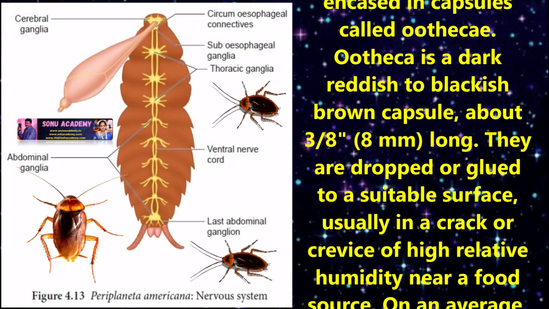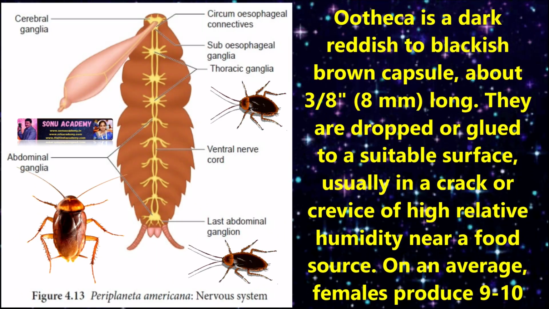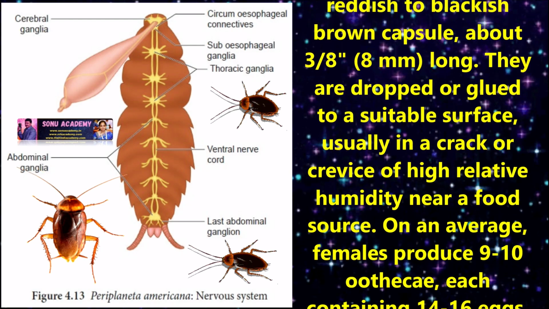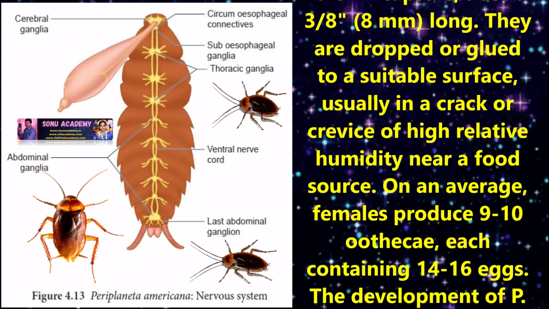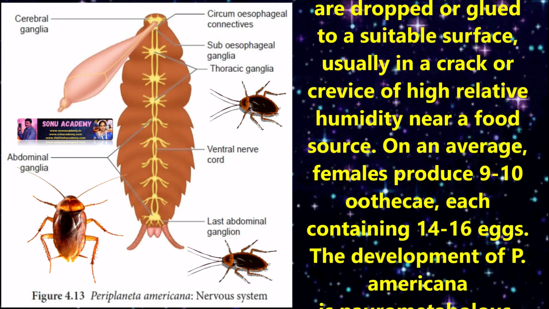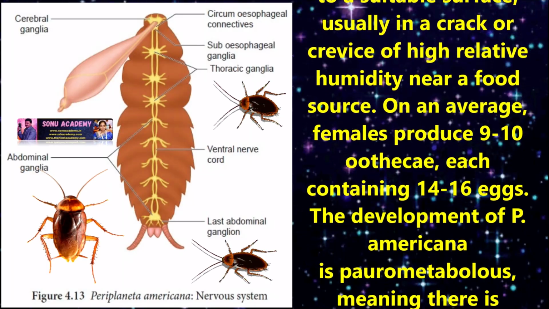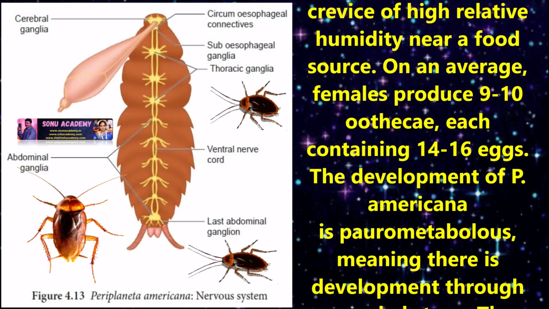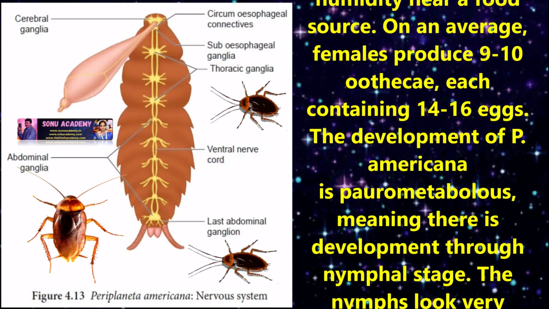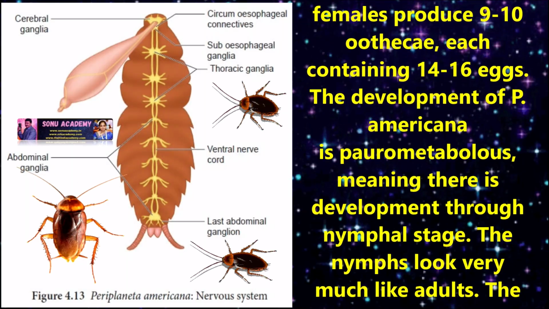3-8 millimeters long. They are dropped or glued to a suitable surface, usually in a crack or crevice of high relative humidity near a food source. On an average, females produce 9 to 10 oothecae, each containing 14 to 16 eggs.